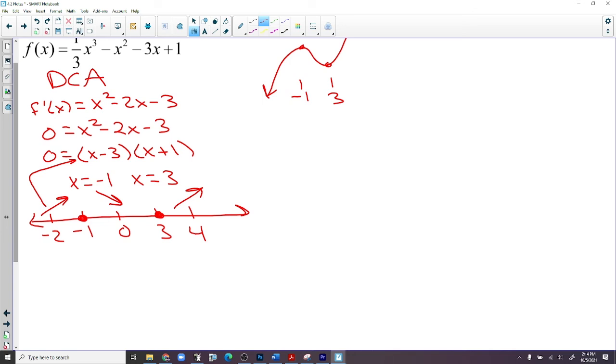So now we're asked what are the extrema. So we have a local max at x equals negative 1. Let's not worry about the y values. And then the graph goes from decreasing to increasing. And so we have a local minimum at x equals 3. And we'll build on that tomorrow. And then we'll get our full DCA and what it looks like. Everybody good there?